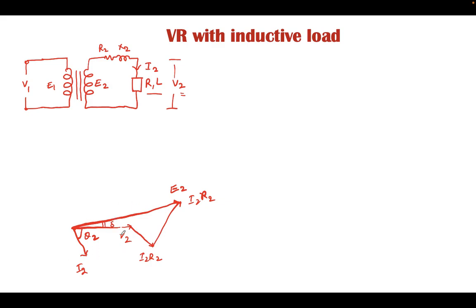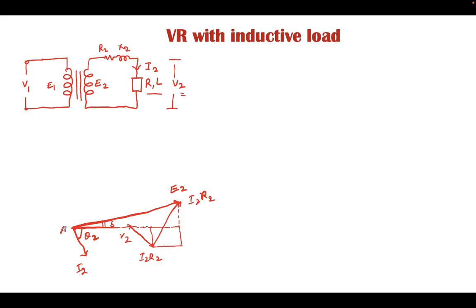Now, to find out the relation between V2 and E2, draw a perpendicular from this point up to this point, and then a perpendicular from this point, and draw a triangle like that.